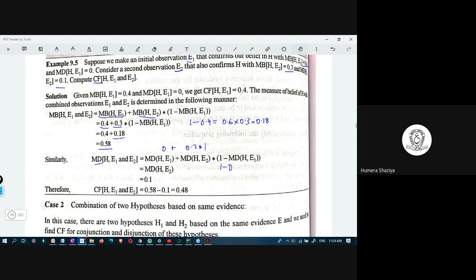So why did we get 0.1? Yes, will you help me out? Why did we get 0.1?